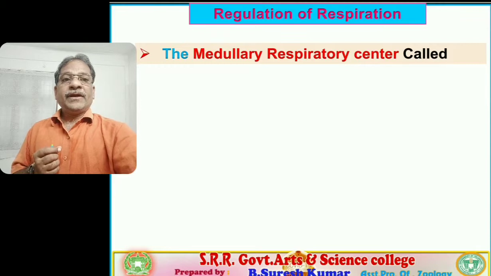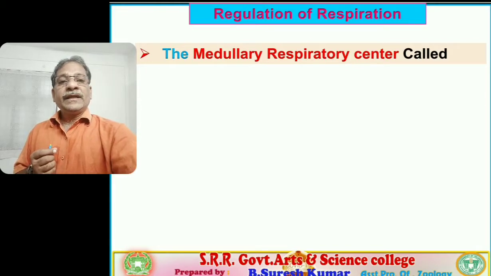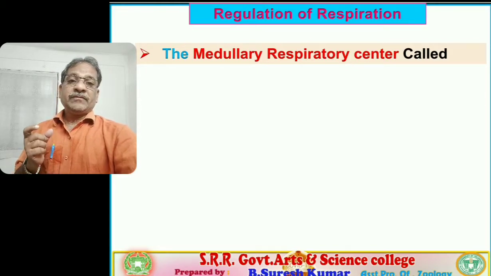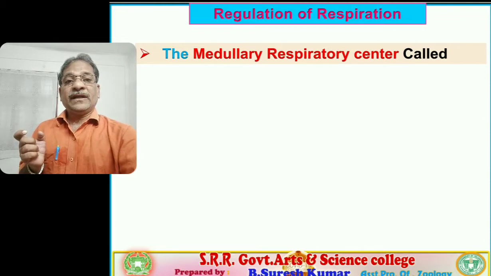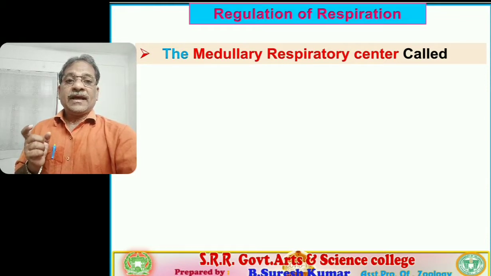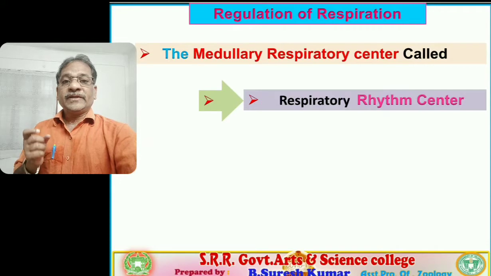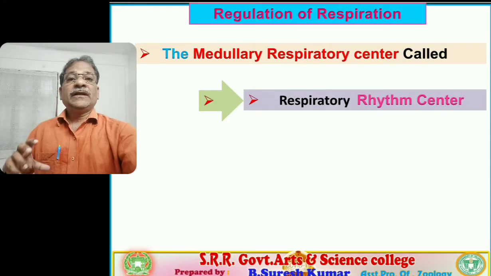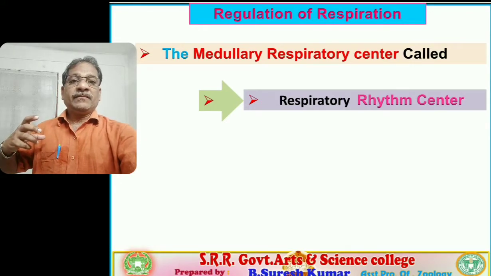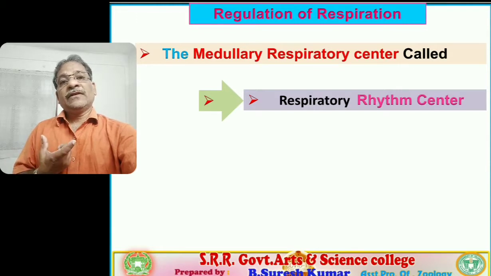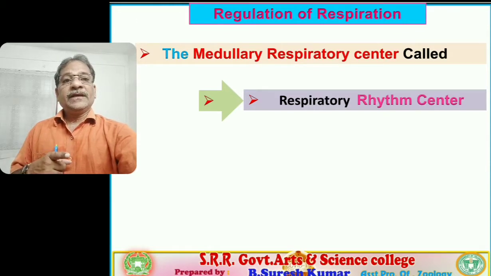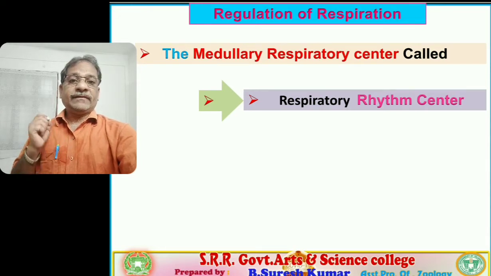First part, the medullary respiratory center. The medullary respiratory center plays a key role in regulation of respiration. Hence, the medullary respiratory center is termed the respiratory rhythm center. Very, very important. That's why the medullary respiratory center is called the respiratory rhythm center.